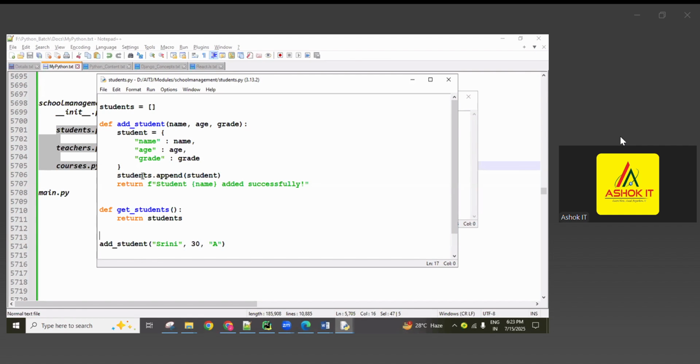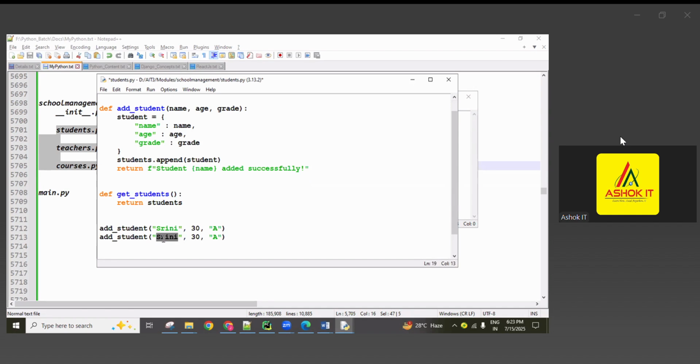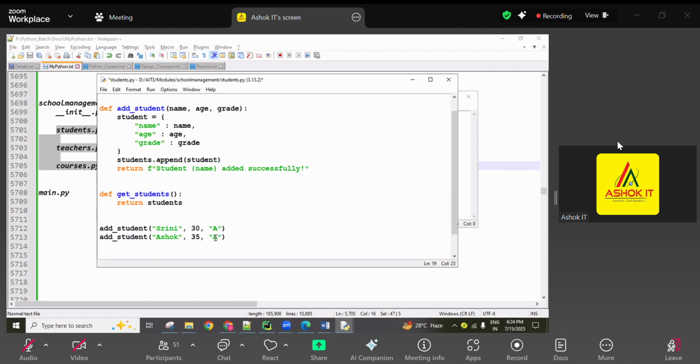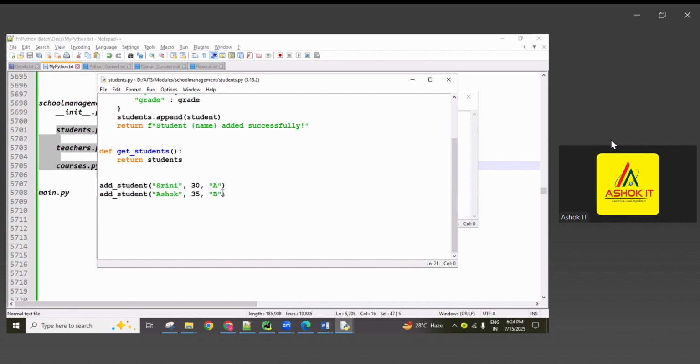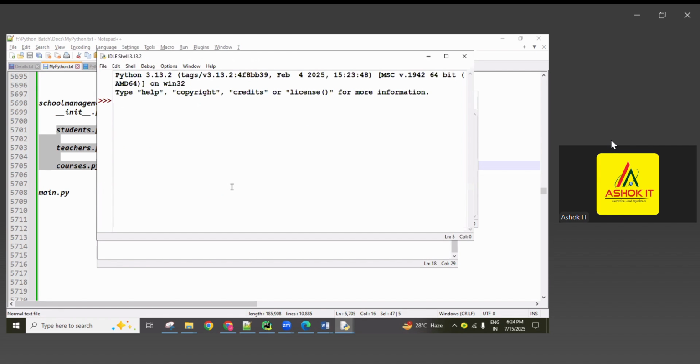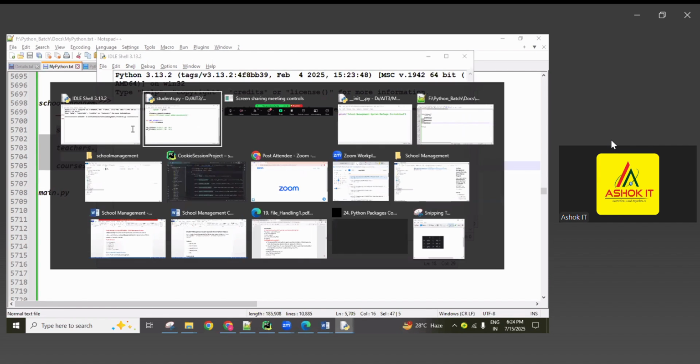Okay. So this is just one module only, guys. For example, see here, this is a function. So whenever I'm calling, the first student is added, and next you can call one more time. Immediately you can check it, guys. So here, Ashok I'm giving, and 35 I'm giving, and next some B grade, guys. Okay. So now execute, and okay, no problem. Now execute. See, guys, here. Okay, no output is there.